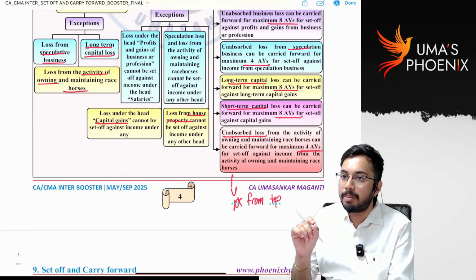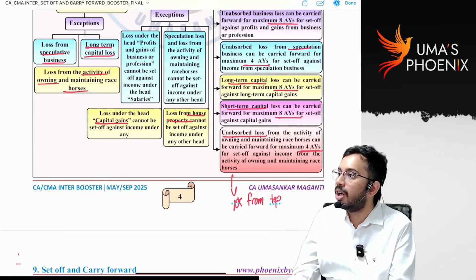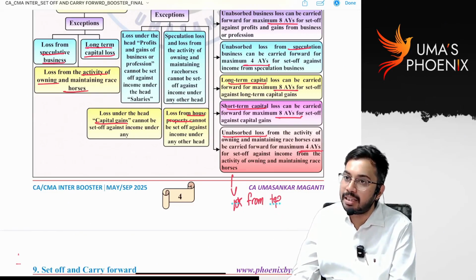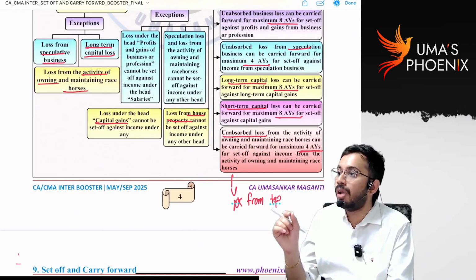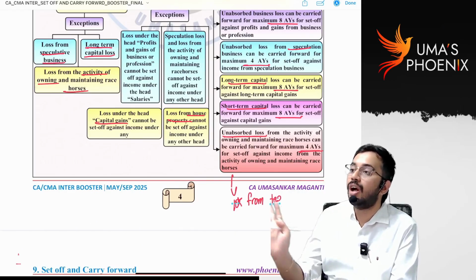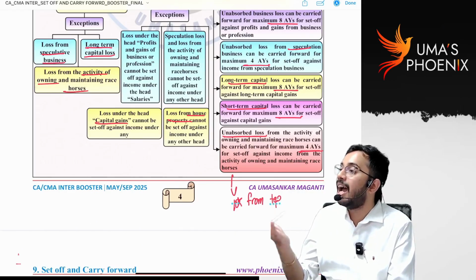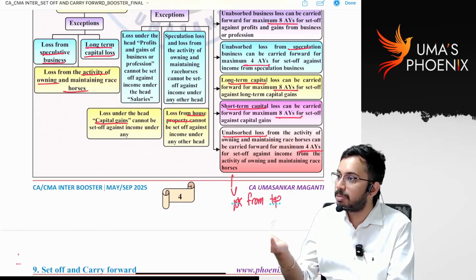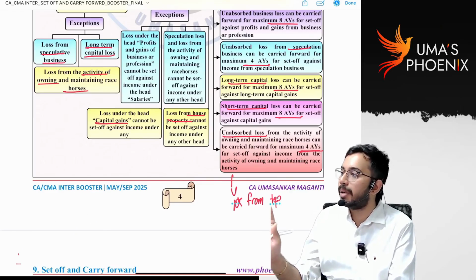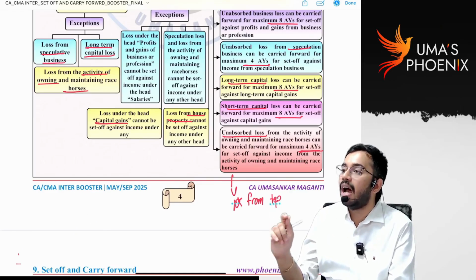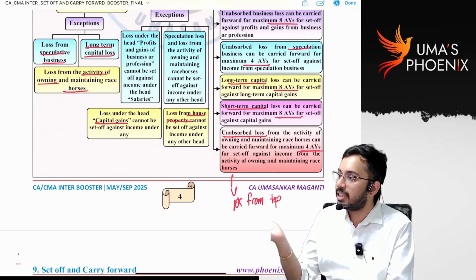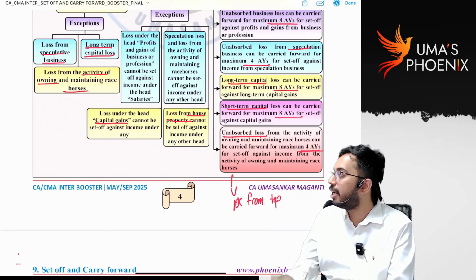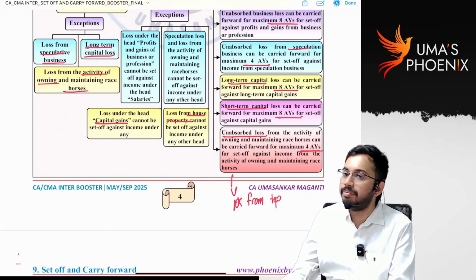In case of self-occupied property, loss from house property is not available under default tax rates, because whatever interest on borrowed capital, 2 lakhs or 30,000, is there, even that is not available under default tax rates, as you cannot claim interest on borrowed capital for self-occupied property under the head income from house property. There will be no loss from self-occupied property under default tax rates. However, if there is loss from let out property, that will be carried forward for the next 8 assessment years, but it is not eligible for interhead set off. Is it clear?